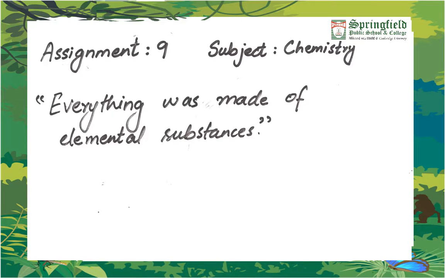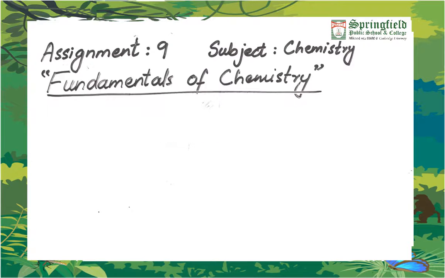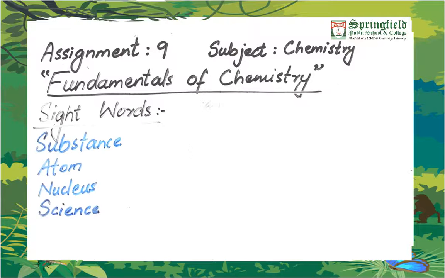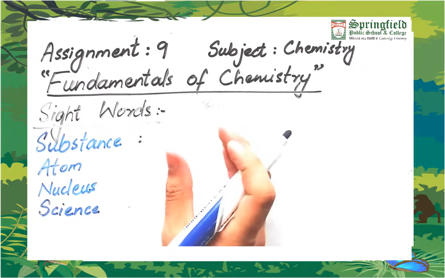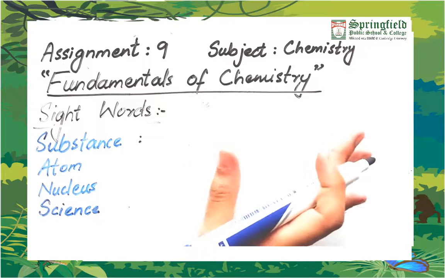But before going into the depths, firstly we will see some important terms. Our topic for today is fundamentals of chemistry. We will see what are the basic words firstly which are used in chemistry. The first of these sight words is substance. Substance is any part of a matter with similar properties.